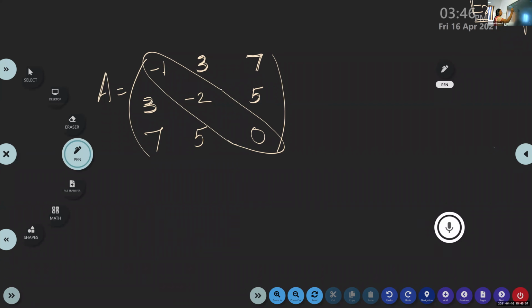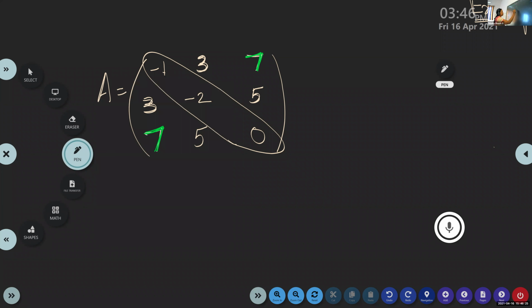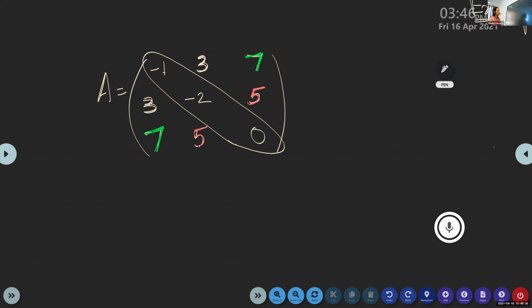Now, first row, third column, if it is 7, the third row, first column also will be the same. Then the second row, third column, if I fill 5, the same element we should fill in the third row, second column.